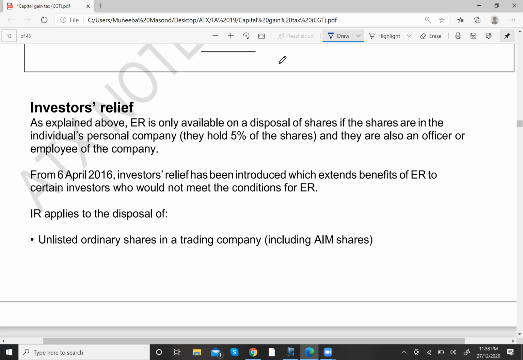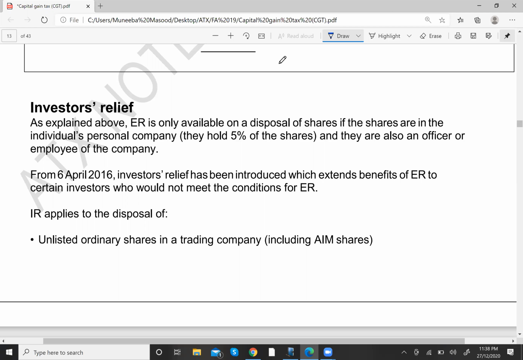So on disposal of all the shares, first of all, you will apply entrepreneur relief. If the conditions for entrepreneur relief are not satisfied, then I will apply the rules of investor relief. And even if investor relief conditions are not satisfied, then it will be normally dealt.